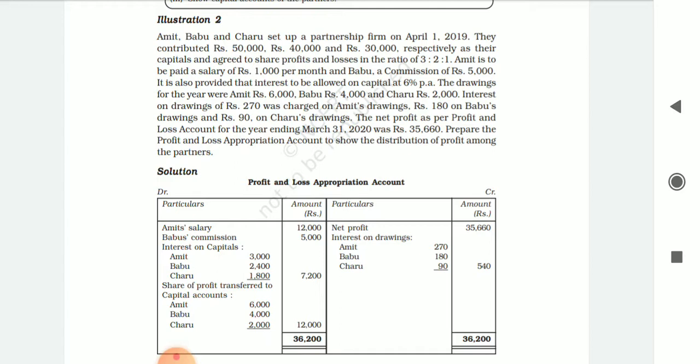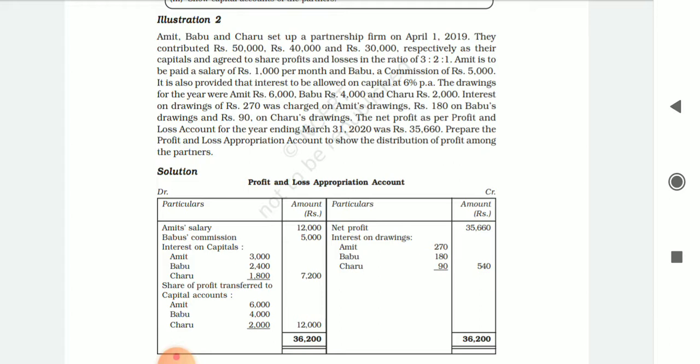Whatever is the net profit earned, how it is distributed among the partners, or if it is a net loss incurred, how it is distributed among the partners. Illustration 2. Amit, Babu and Charu set up a partnership firm on April 1, 2019. They contributed rupees 50,000, 40,000 and 30,000 respectively as their capitals and agreed to share profits and losses in the ratio 3:2:1. Amit is to be paid a salary of rupees 1,000 per month and Babu a commission of rupees